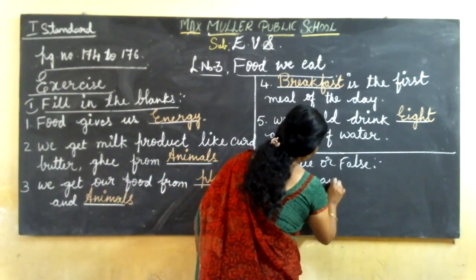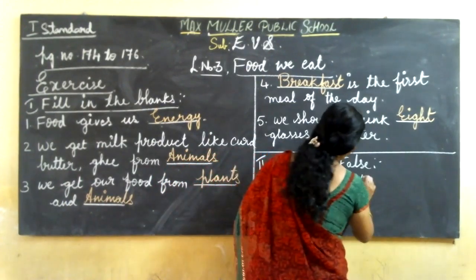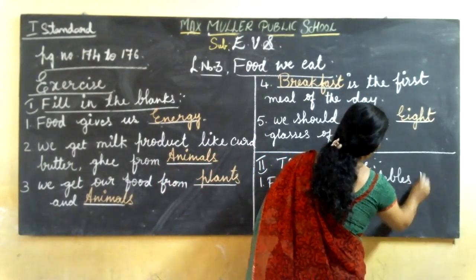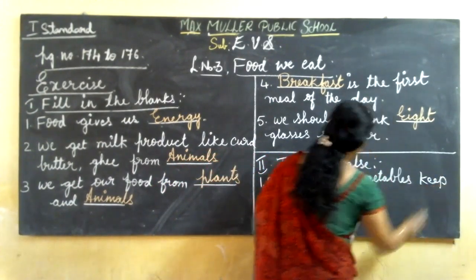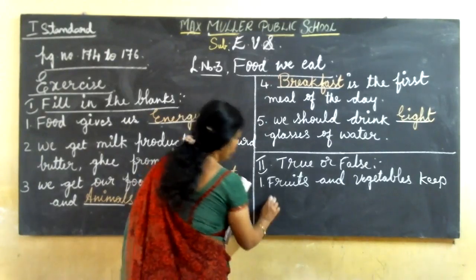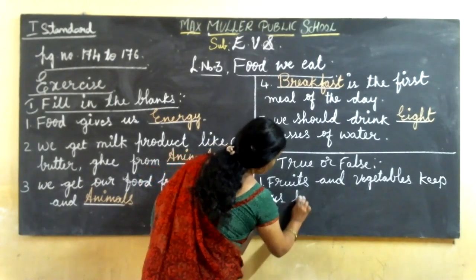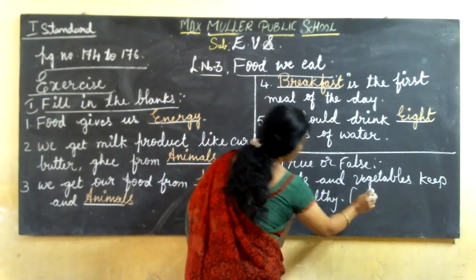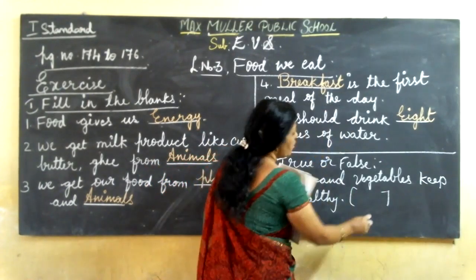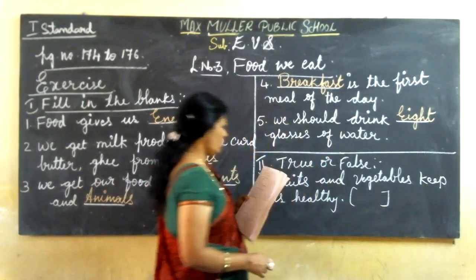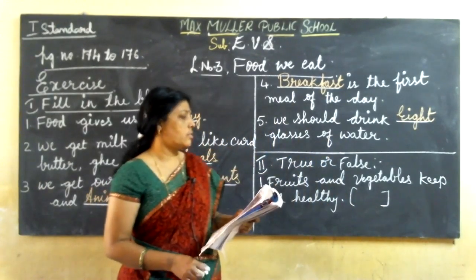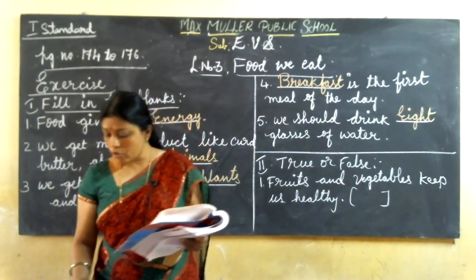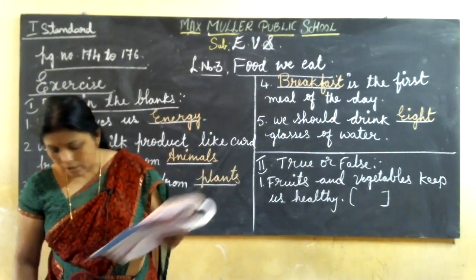Yes, tell me whether this statement is true or false. Fruits and vegetables keep our body healthy. Every day we should eat fruits and vegetables also.